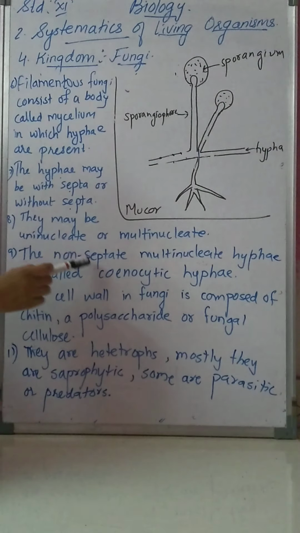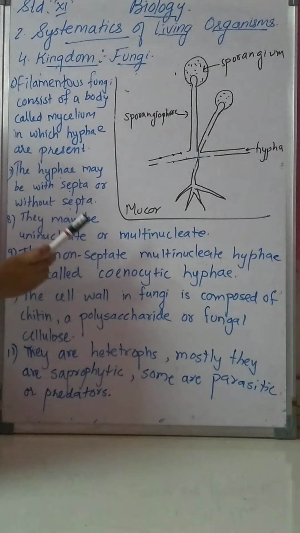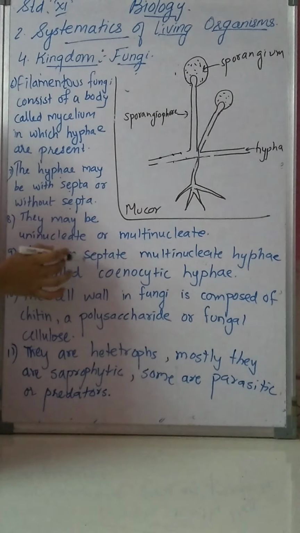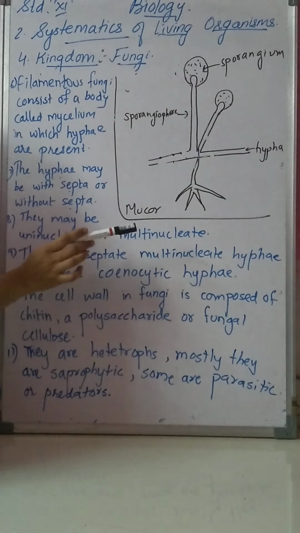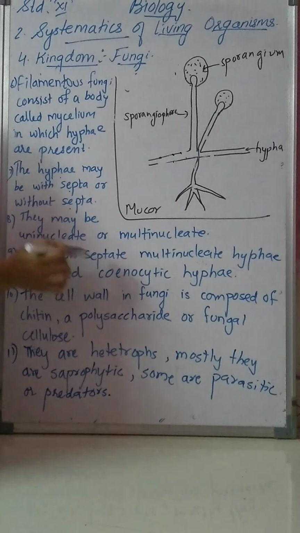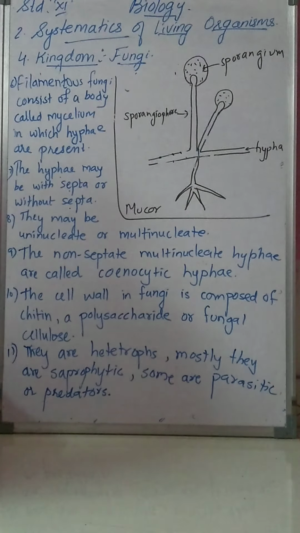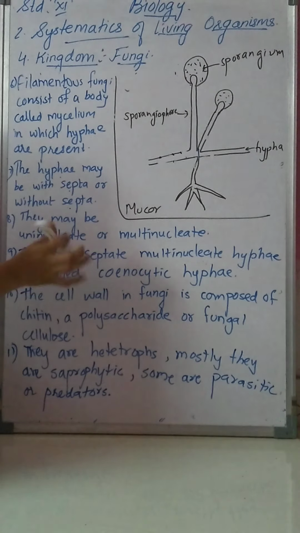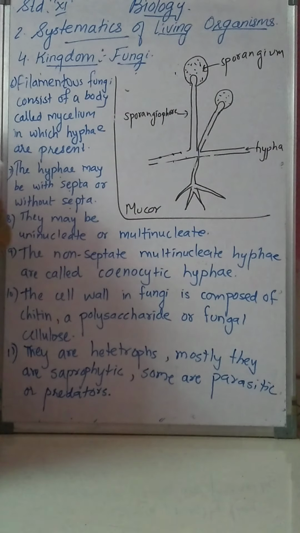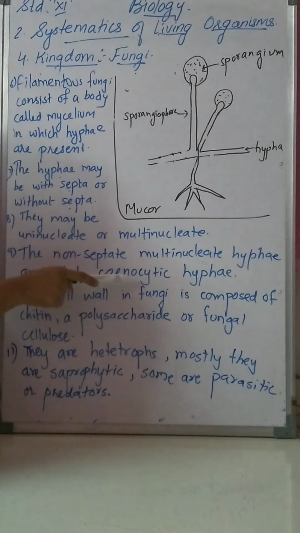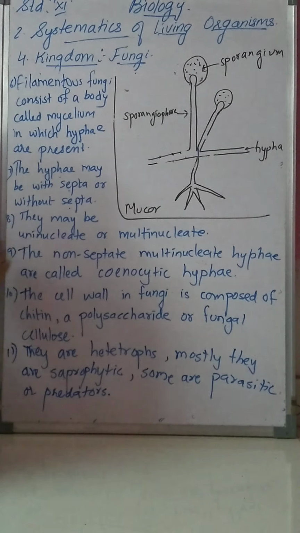If the fungus has non-septate multinucleate hypha, then this non-septate hypha is known as cenocytic hypha, or you can also say aseptate hypha. If septa is absent, that type of hypha is known as cenocytic or aseptate hypha.